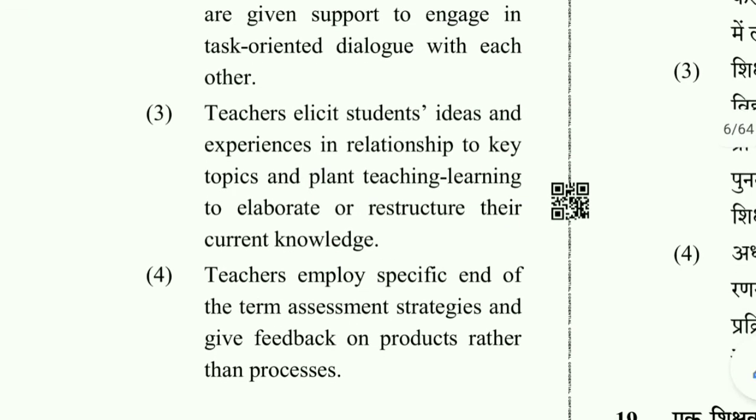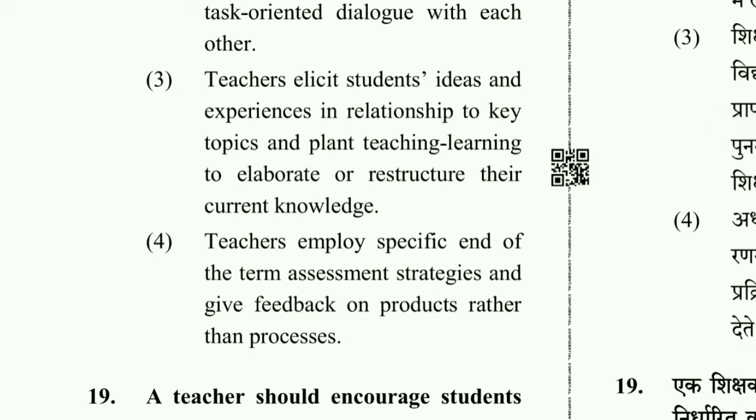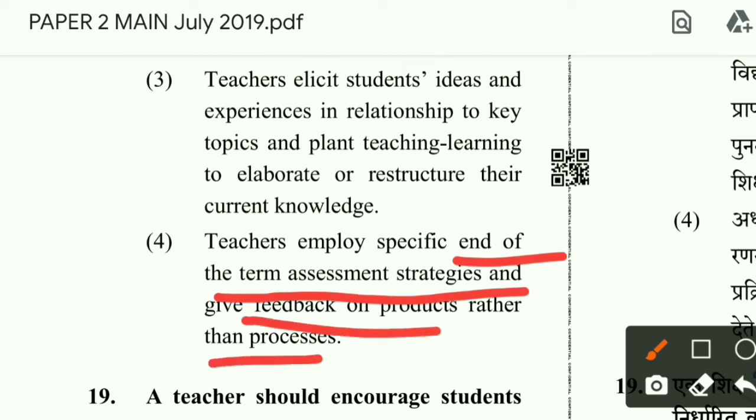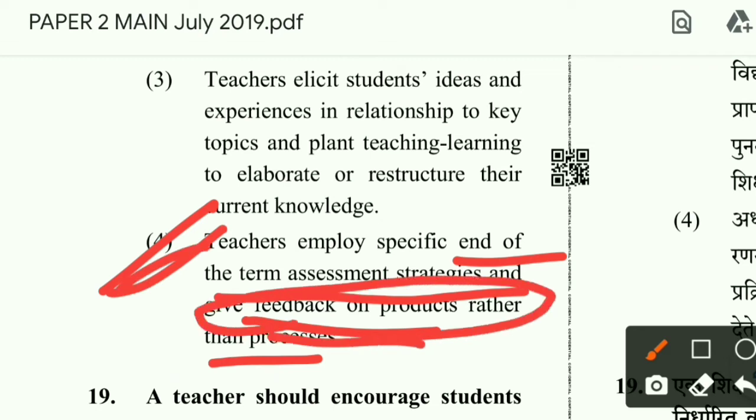What you should not do, let us check option 4. Teacher employs specific end of the term assessment strategies and gives feedback on products rather than process. No, they are giving feedback on products rather than process.